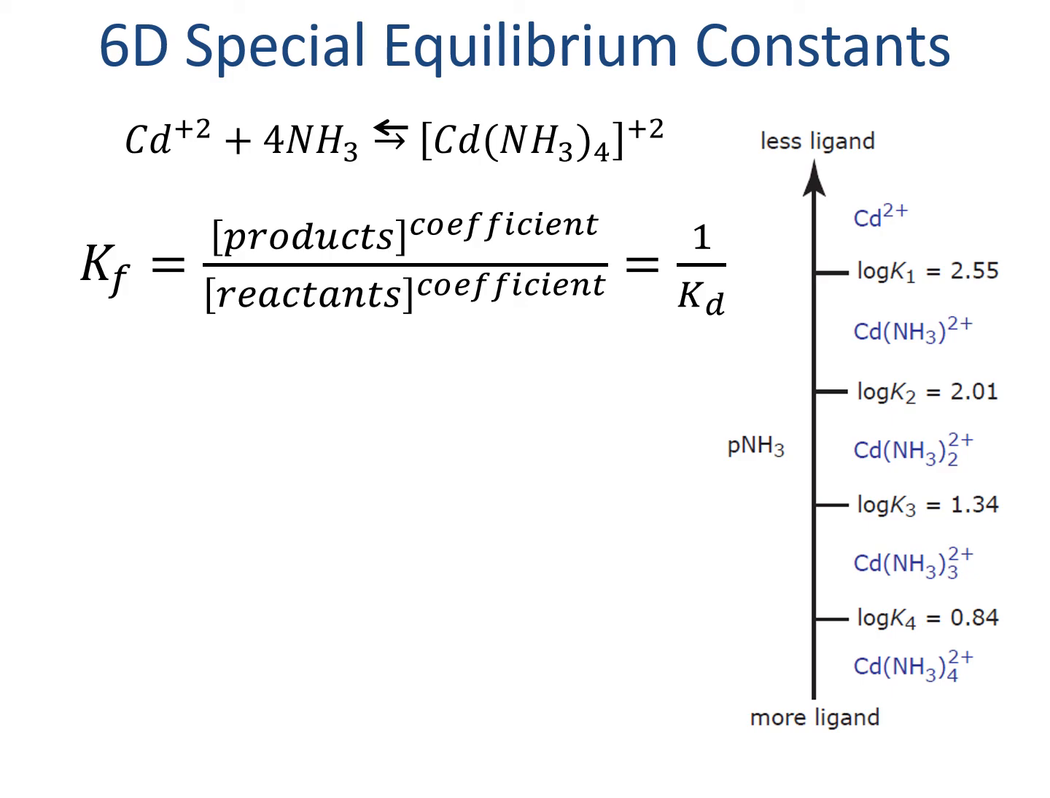You can see this for the cadmium and ammonia system, that at the very top of the graph, where there's little ammonia, cadmium's mostly free. It's not bound to anything. But once you fall below the power of ammonia of 2.55, there's a pretty narrow range where the cadmium isn't completely covered with ammonia, and it very quickly happens to the point where it's completely covered below a power of ammonia of 0.84.